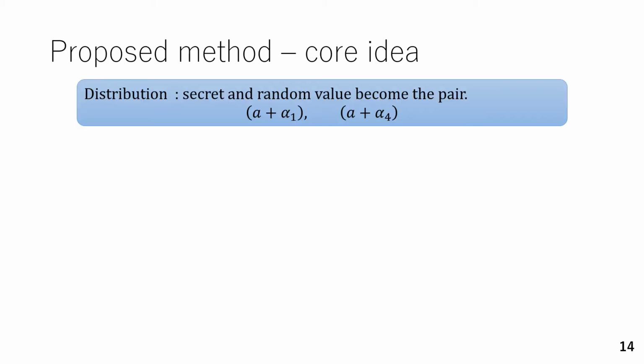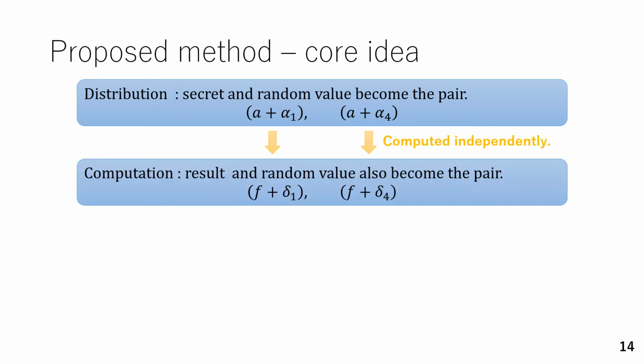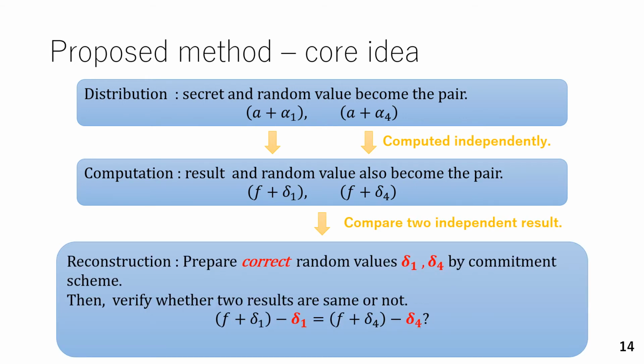Next, we explain the core idea of the proposed method. In the distribution phase, the secret is related to a random value by addition in two ways like that. These two values will be computed independently. Therefore, the result is also related to the random value in two ways. In the reconstruction phase, the correct random values are prepared by using the commitment scheme. Then, the protocol verifies whether the two results are the same or not. This is the core idea of the proposed method.